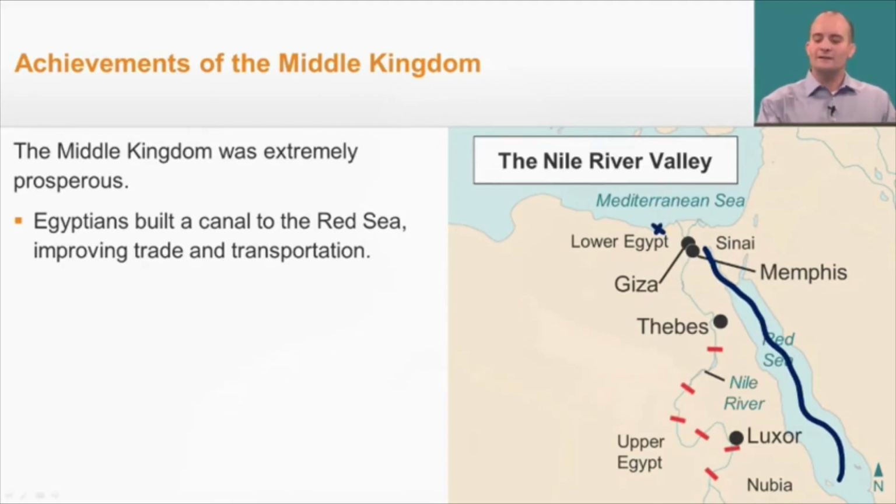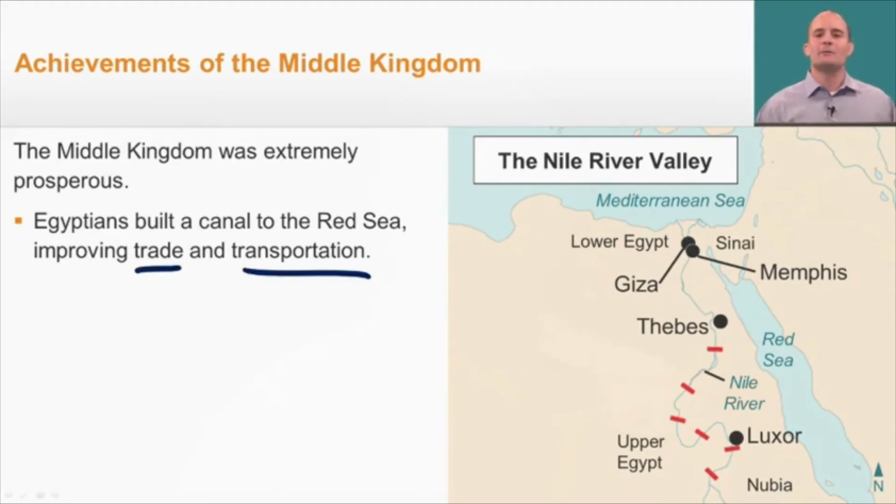Well, once you stopped here, you would have to unload all your goods, maybe get some camels and some wagons, and then you would have to cross the Sinai Desert, reload your goods in the Mediterranean Sea, and then sail them over here. Well, this canal linked about right here. So now you could bring your goods right here, get on this canal, come to the Nile River, and then just sail up the Nile River. So obviously that would improve trade and transportation.